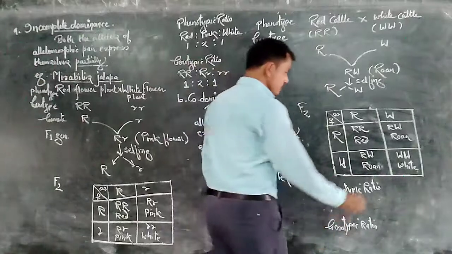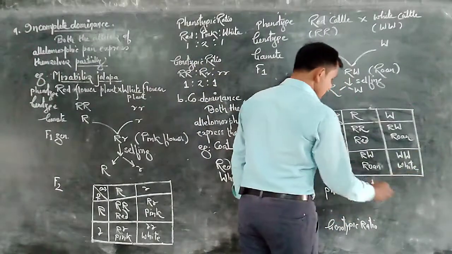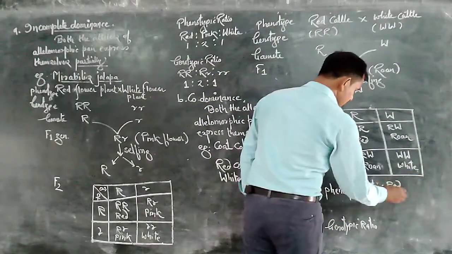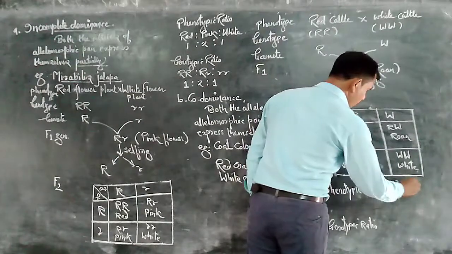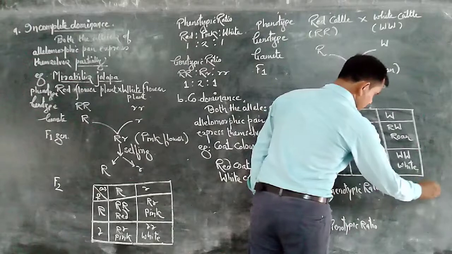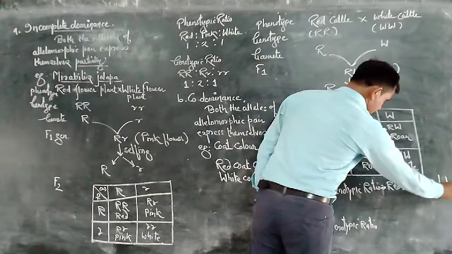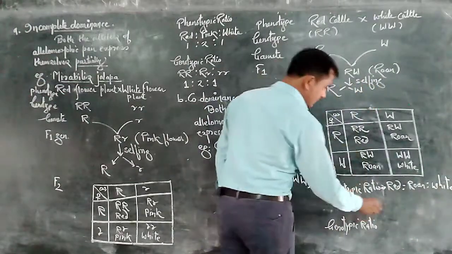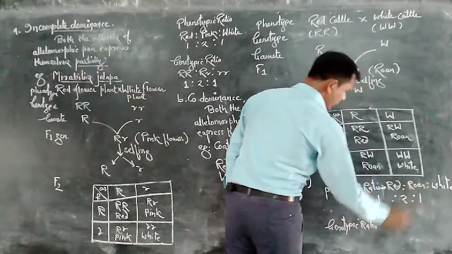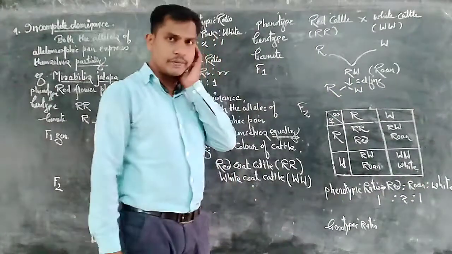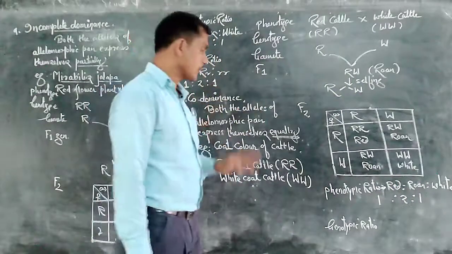Phenotypic ratio: red is to roan is to white. Red is 1, roan is 2, white is 1. So 1:2:1 is the phenotypic ratio of the codominance phenomenon.